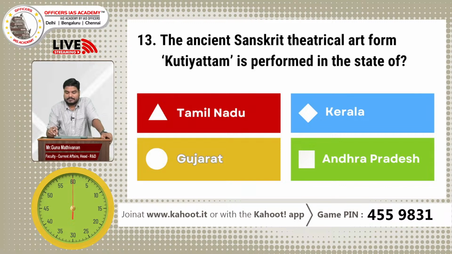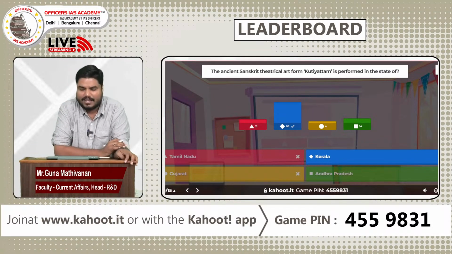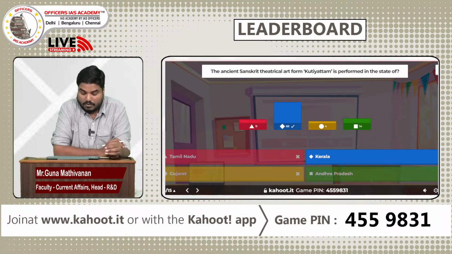So time up. This is a direct answer. It is performed in Kerala. It is a 2000-year-old theatre art. It is usually performed only in temple theatres. The poll result says almost 70 have chosen the right option, B, Kerala. Let's have a look at the leaderboard.